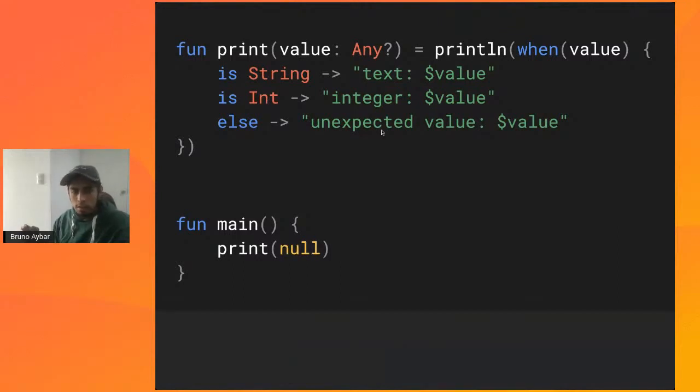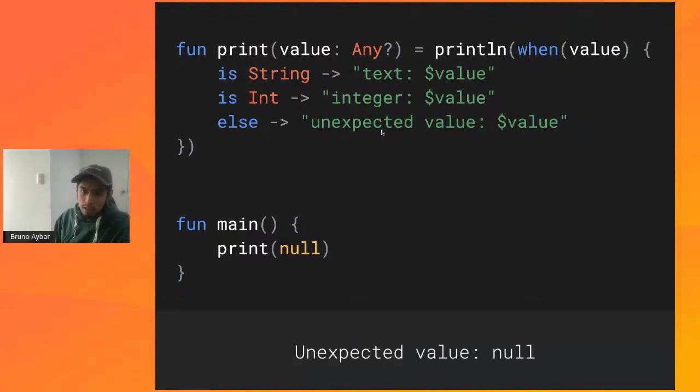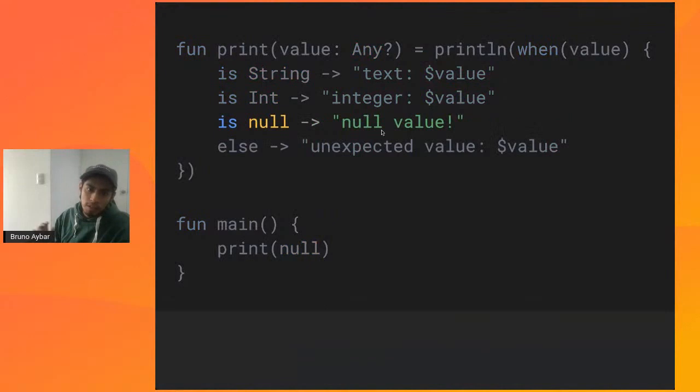What if we pass null to this value? Well, in this case, the output remains the same. It's going to the else, right? But let's say that for some reason we want to have a separate case for null, and we want to say if it's null, then we want to output this message. This is actually not allowed, and you'll get an error if you try to validate by null, right?